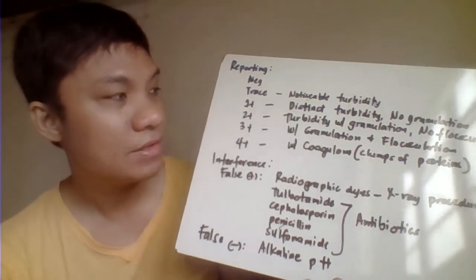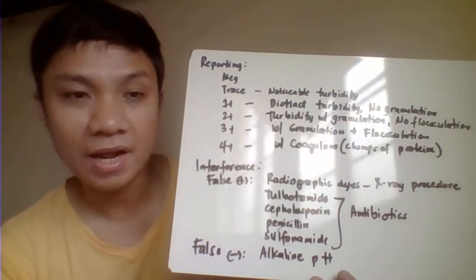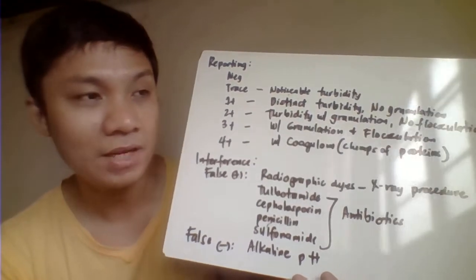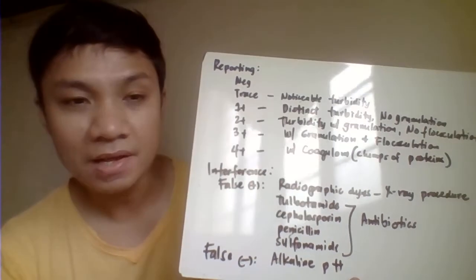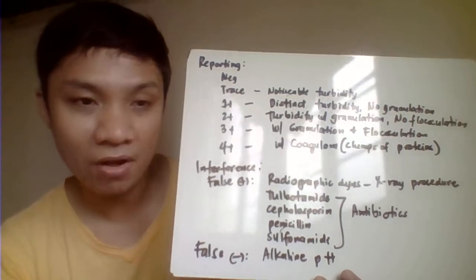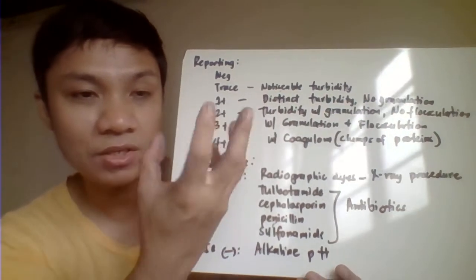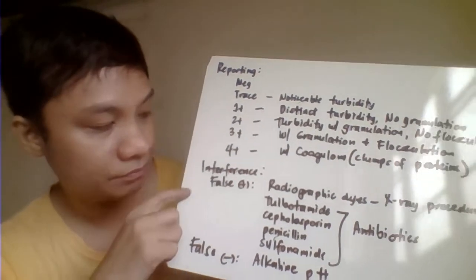2 plus, on the other hand, would have the presence of granulation, pero wala siyang flocculation. 3 plus, may granulation, saka may flocculation. And 4 plus, medyo clump na ang ating proteins.